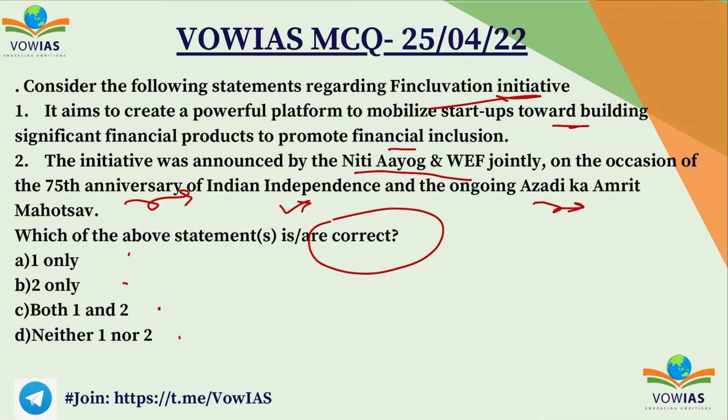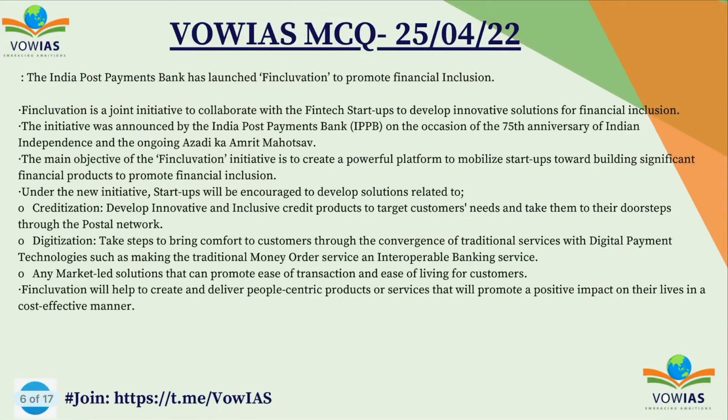So, Fincluation initiative. If you see this initiative, basically it actually is launched by Indian Post Payment Bank. So the second statement is wrong. But if you see the first statement, it aims to create a powerful platform to mobilize startups towards building significant financial products to promote financial inclusion. This is right. So correct option will be A, 1 only. As I said, the Fincluation initiative was launched by the Indian Post Payment Bank, and the rest of the details are just given here. You can just go through it.